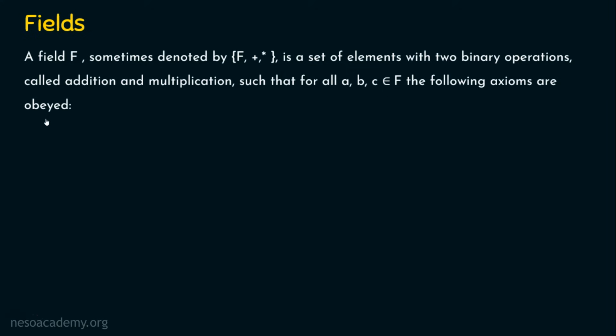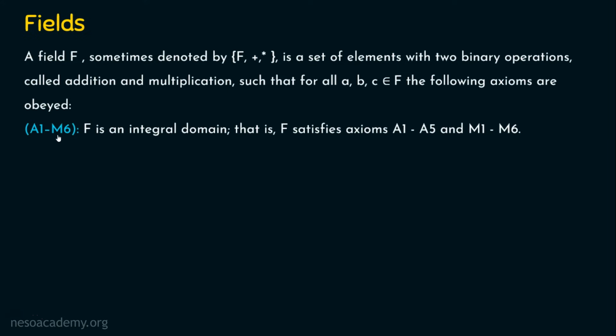Let's see what the axioms are that should be obeyed for fields. Number 1, A1 to M6 should be satisfied. What do we mean by this? It means this field is already a group and an abelian group, that is, A1 to A5 should be satisfied, and it should also be an integral domain.